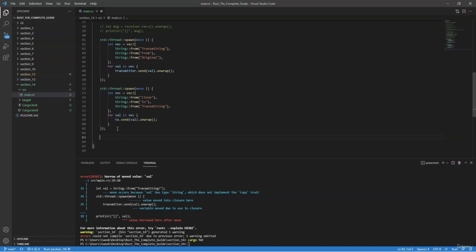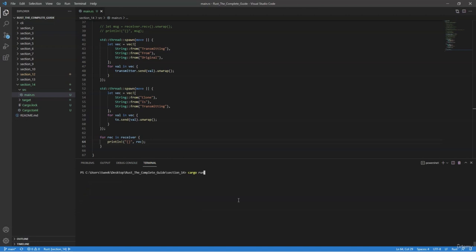So now we want to set our receiver up to be able to receive all of these messages. So we'll say for rec, short for received, in receiver, we want to print out all these values that we received. And now if we run this, we see "transmitting from original", and now we see "clone is transmitting". So that worked exactly as we intended. We had multiple producers and one single consumer.